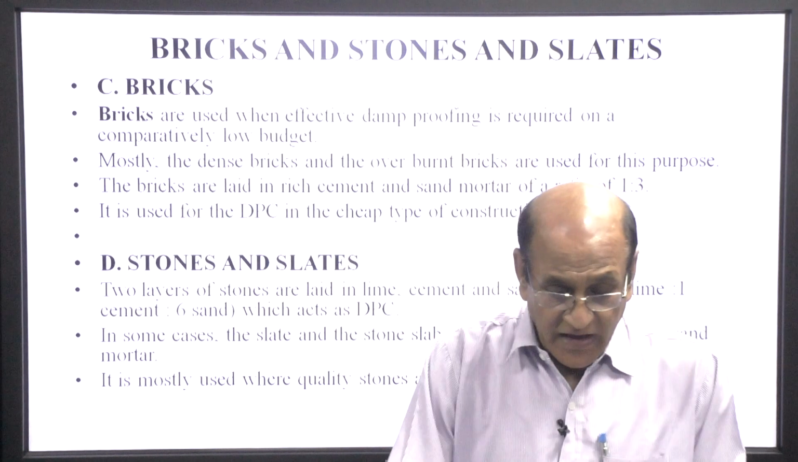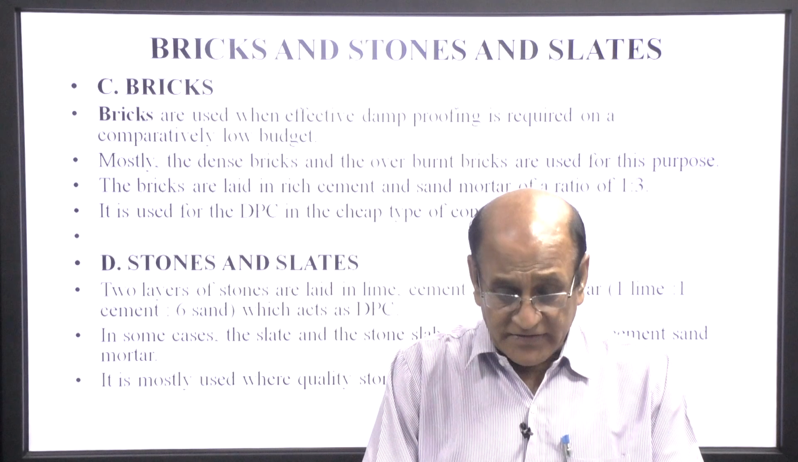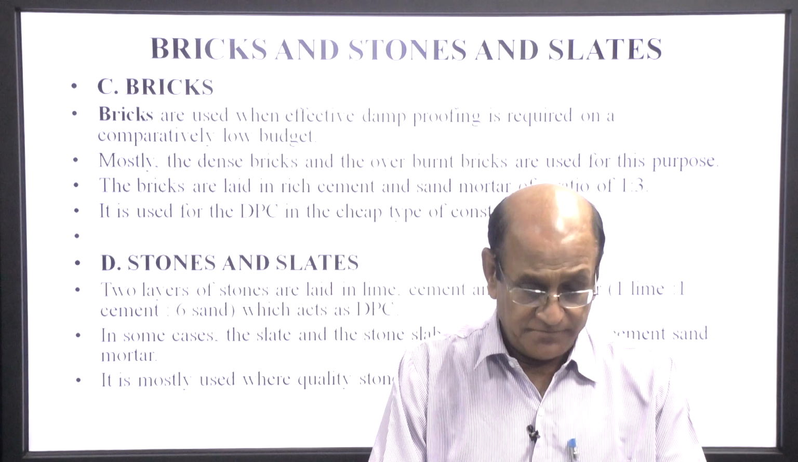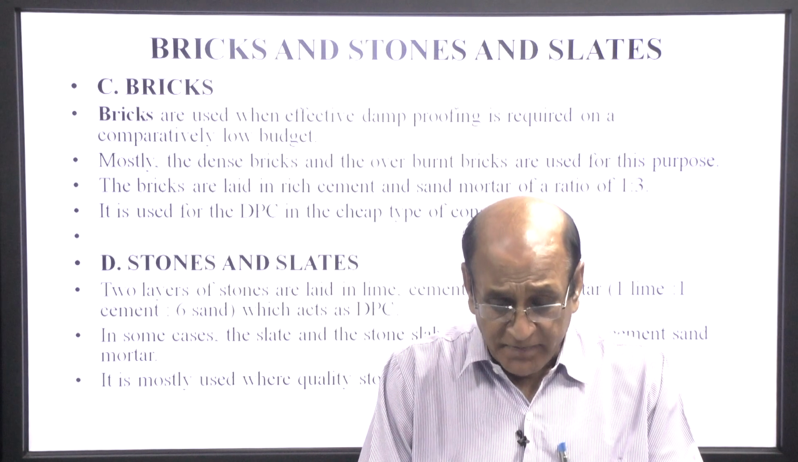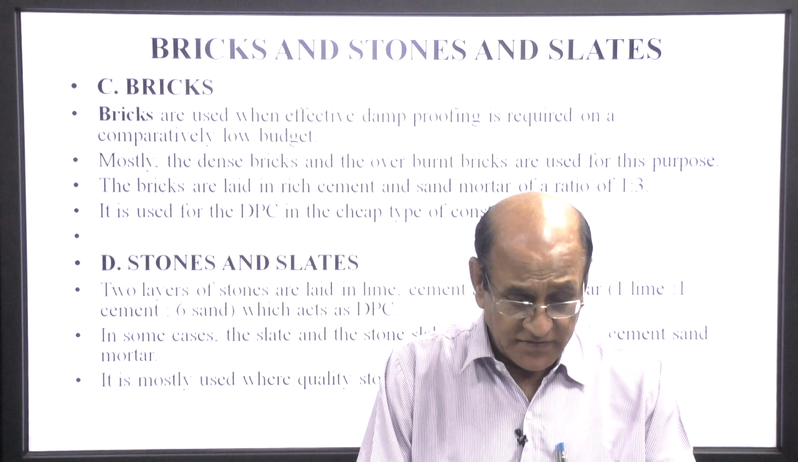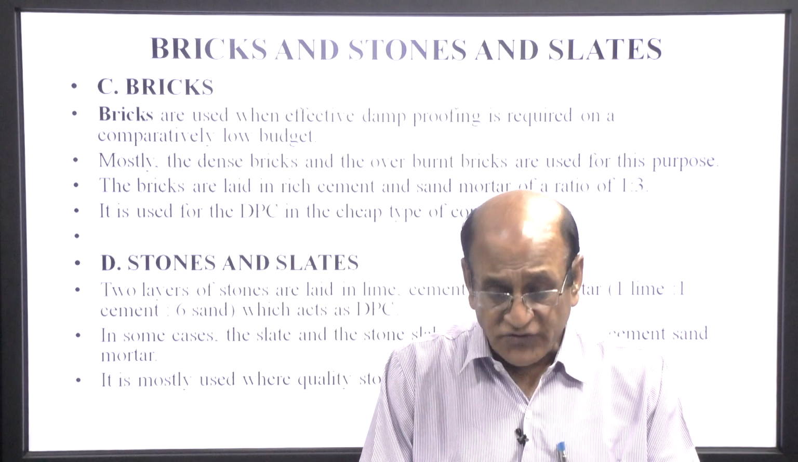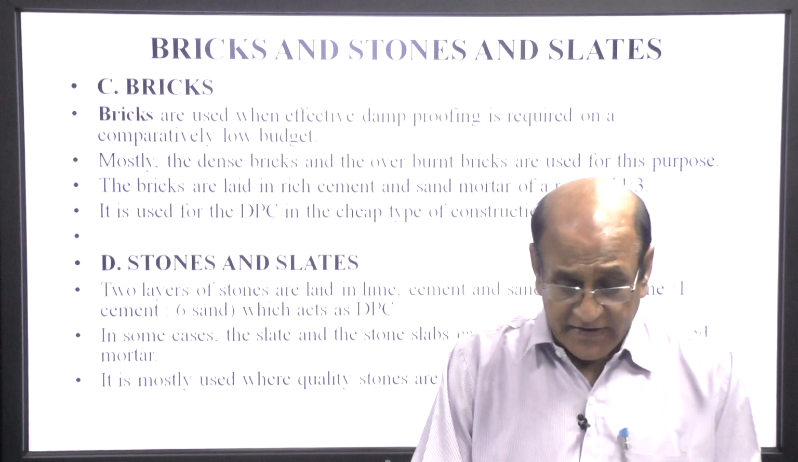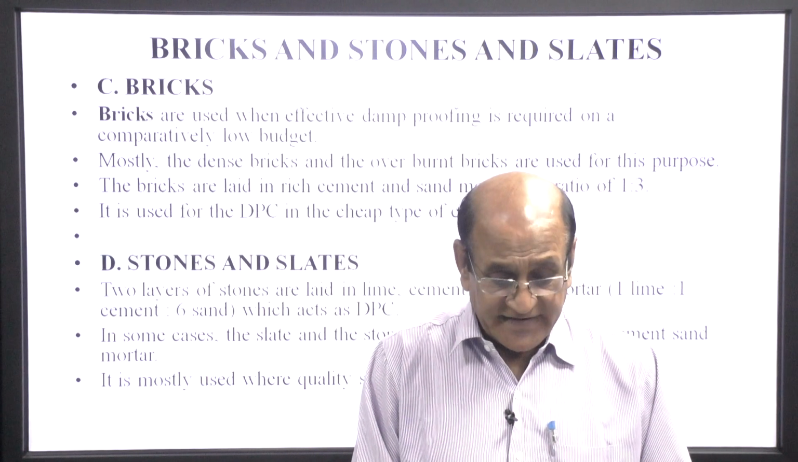Bricks are used when effective damp proofing is required on a comparatively low budget. Mostly dense bricks and overburnt bricks are used for this purpose. The bricks are laid in rich cement mortar in the ratio of 1:3. It is used for DPC in the cheap type of construction.